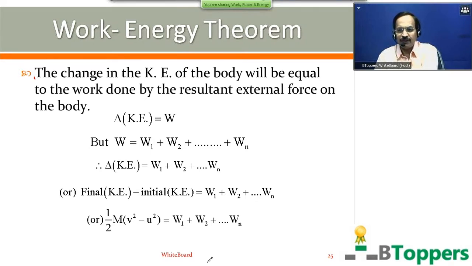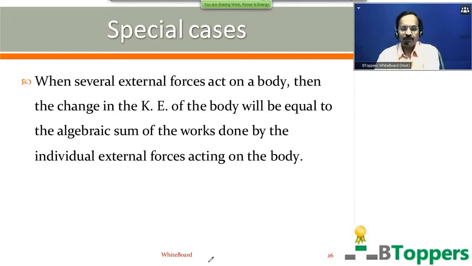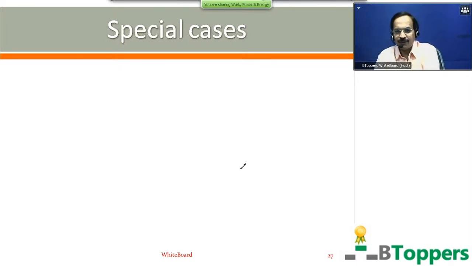I am going to show the continuation of the notes. This conclusion is very important, which we use in many problems in mechanics. When several external forces act on a body, then the change in the kinetic energy of the body will be equal to the algebraic sum of the works done by the individual external forces acting on the body. Come on, copy down this conclusion.